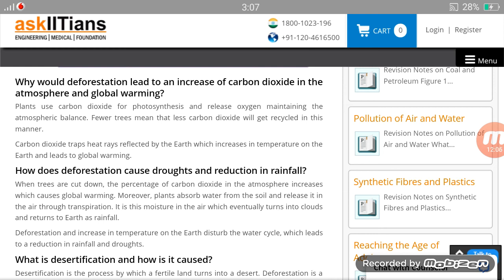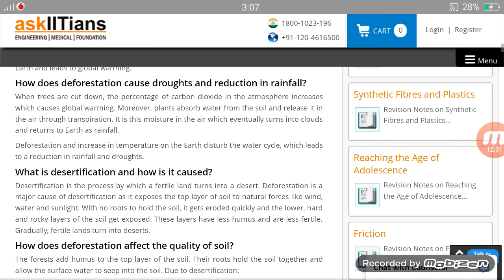So when there will be an increase in the amount of carbon dioxide, then that carbon dioxide will trap those heat rays which are being reflected by the earth's surface. When carbon dioxide catches those heat rays reflected by the earth, then automatically the earth's temperature will rise. So this will cause global warming.